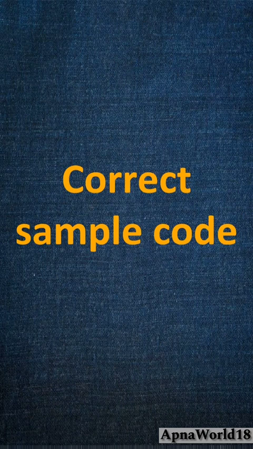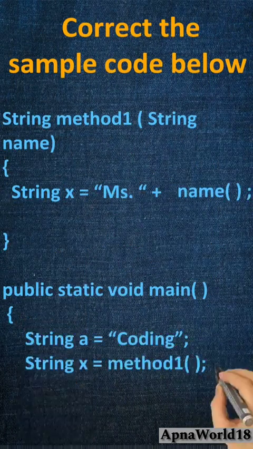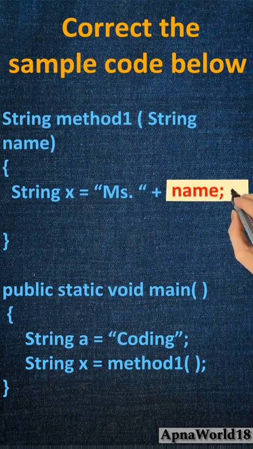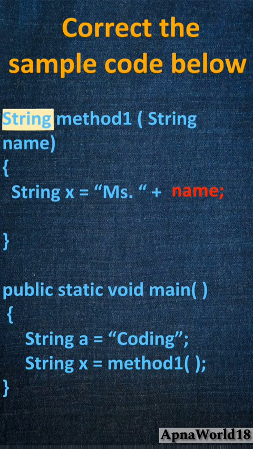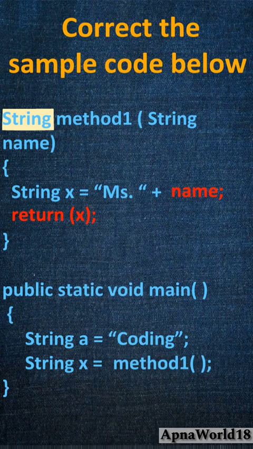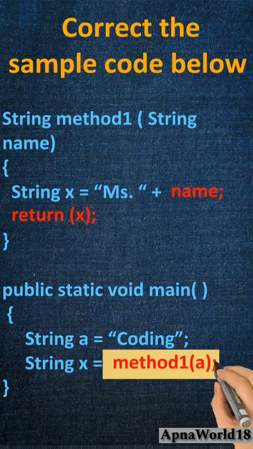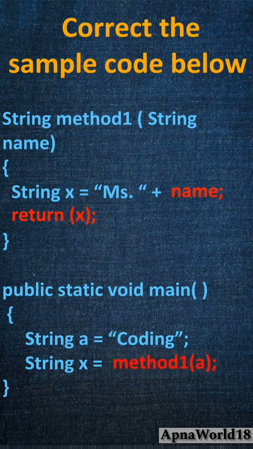Other kind of question could be where you are given a sample code and you are asked to correct it. Take a look at this sample. Here we first see the method and we see that variable name has brackets which needs to be removed. Second, the method returns a value which has not been done. Next, if we see the main, the method has been used without passing the parameter, which needs to be corrected. Do note, in all the questions, expectation is not to do a rewrite or major modification. These are mostly short 1 to 2 mark questions, so stick to correcting only the part of the code given.